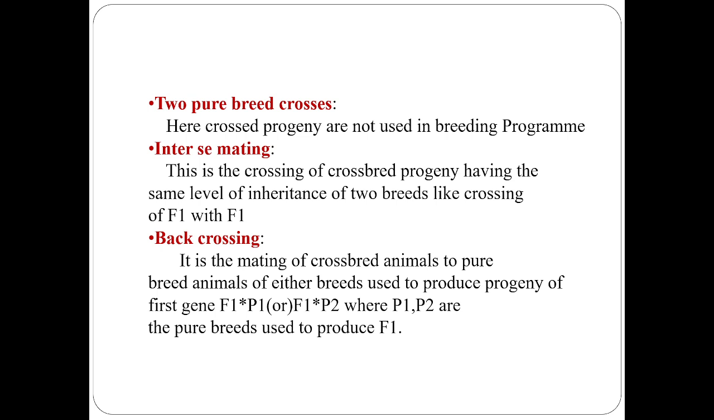In the progeny F1, one is male and another one is female. If we again cross the F1 individuals, F1 male with F1 female, it is called inter se mating.